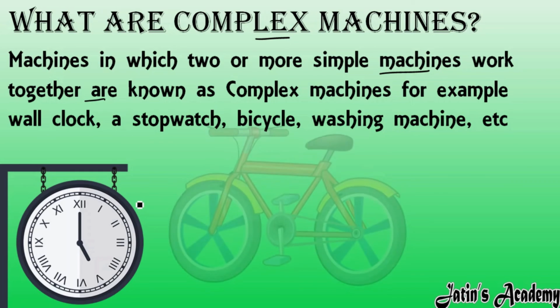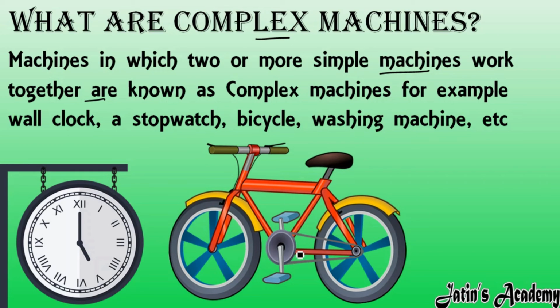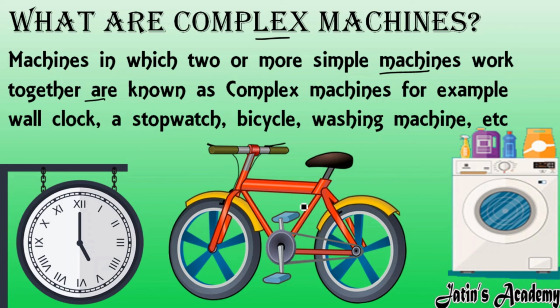In a similar manner we have a bicycle. In a bicycle also we have more than one simple machine, so the bicycle is also regarded as a complex machine. Similarly we have the washing machine. Many others are regarded as complex machines. In a complex machine, two or more simple machines are combined together in one object. Fine.